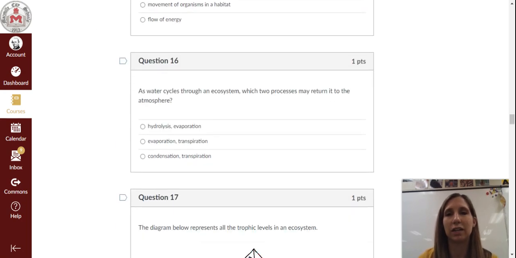Question 16. As water cycles through an ecosystem, which two processes may return it to the atmosphere? A. Hydrolysis, evaporation. B. Evaporation, transpiration. Or C. Condensation, transpiration.